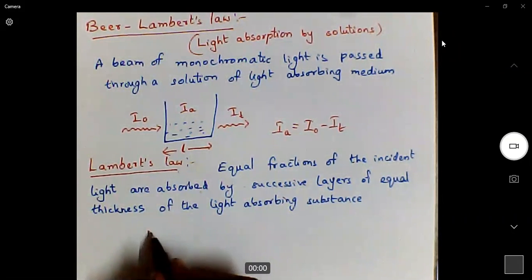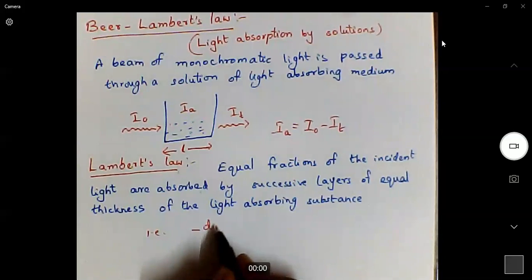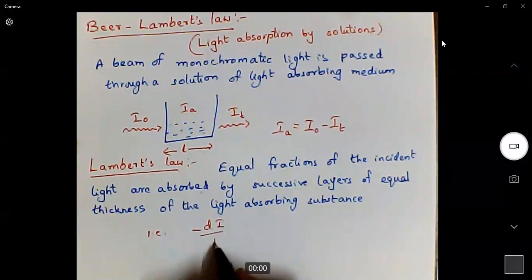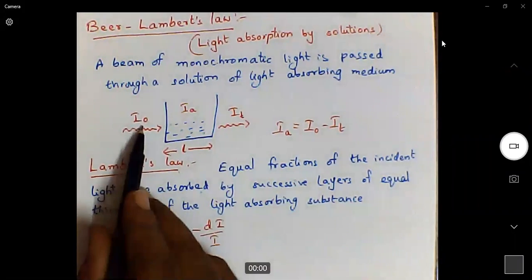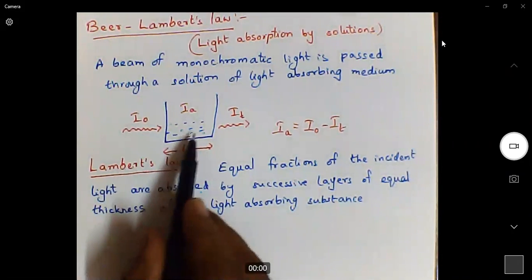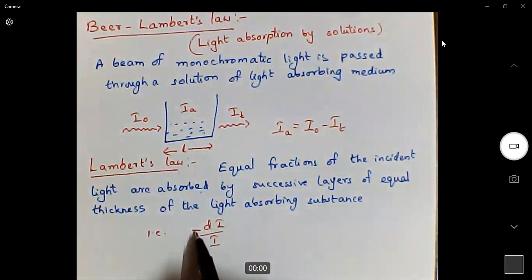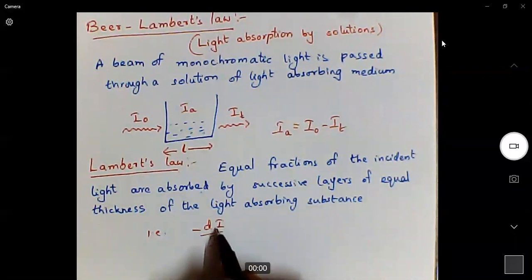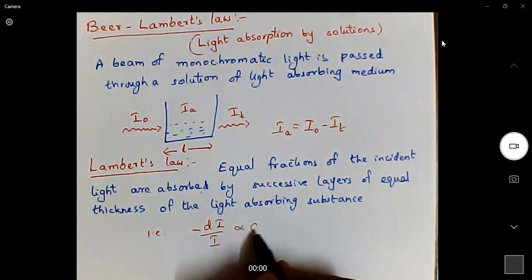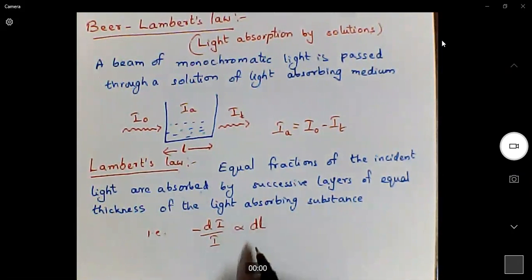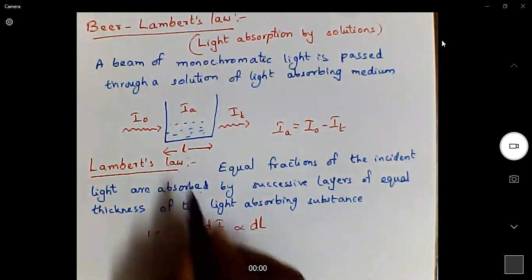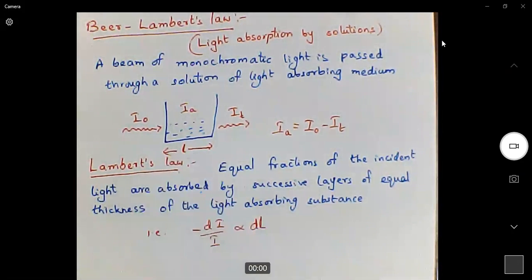That is minus dI by I, because when we pass light through the solution, it absorbs some light. So the intensity of the light will be decreasing. That is why I am using minus dI, the change in intensity of the light. The change in intensity of the light is proportional to dL. What is L? Thickness of the sample.